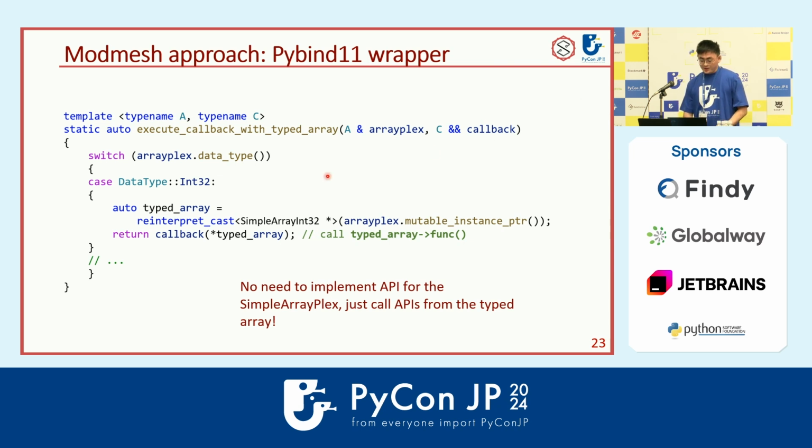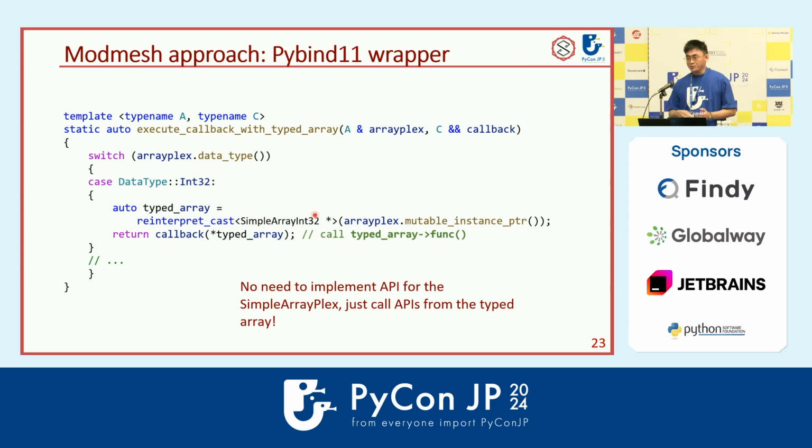So for example, we read the array plex and check its type, and here we check if it is int32 type, and if it is int32, then we get the typed array from the array plex. We use the pointer holder that we just created, and we cast the pointer to the correct corresponding type. So for the int32 data type, it will convert to simple array int32.